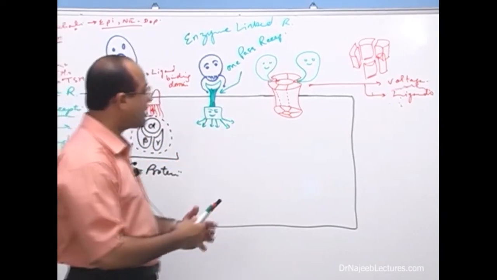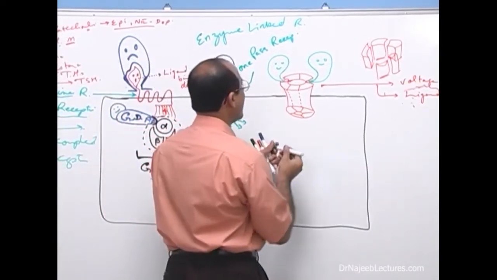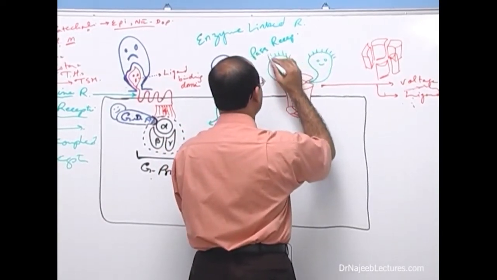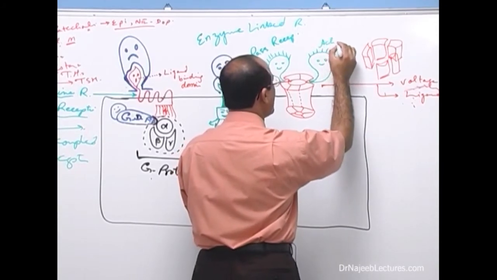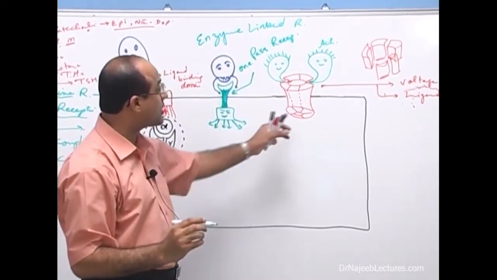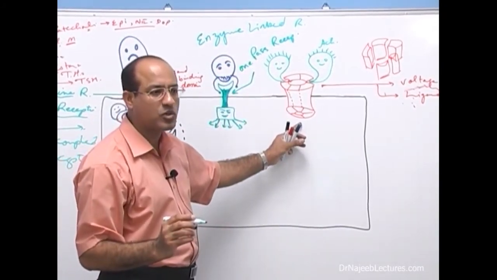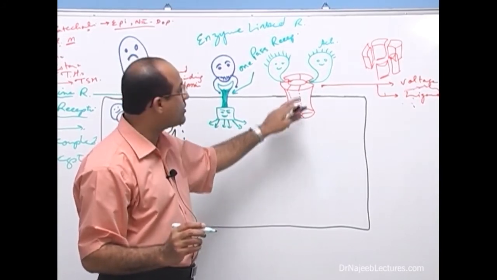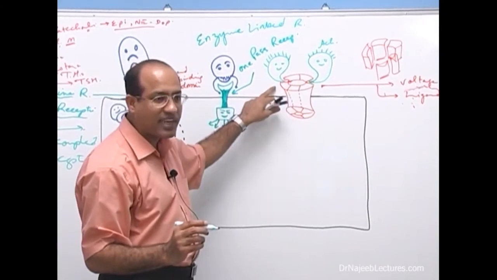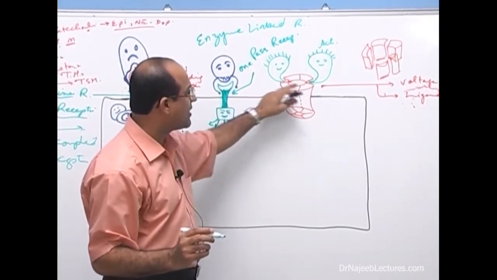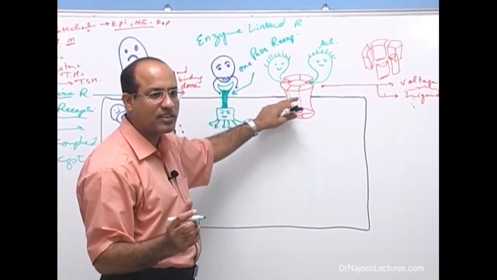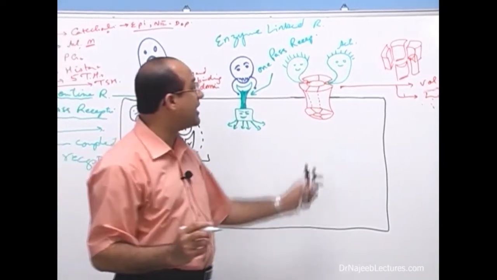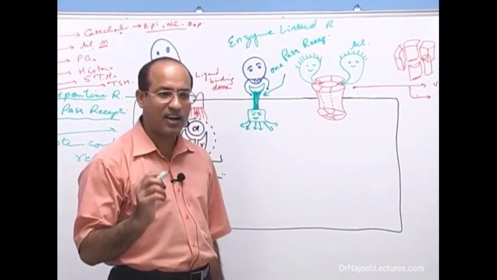For example, we must know what this substance is. In this example we can say that maybe this is acetylcholine. Acetylcholine acts on a unique type of receptors called nicotinic receptors. Nicotinic receptors are basically ion channels, and they have 2 points where acetylcholine can bind. When acetylcholine binds over here, nicotinic channels will open and cations will start moving across, and the electrical properties of the cell will be altered.